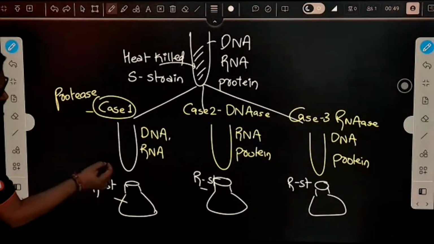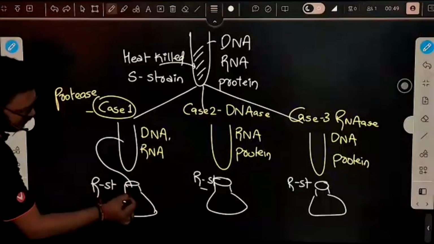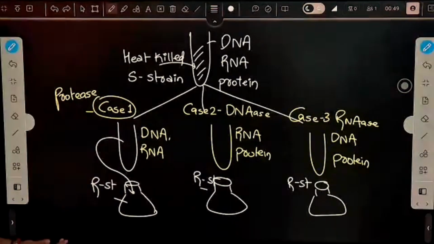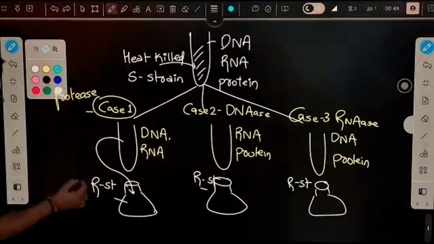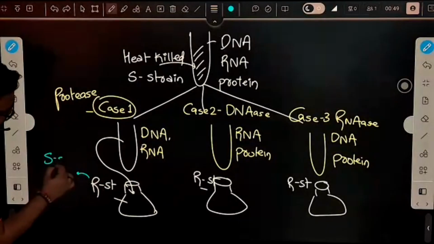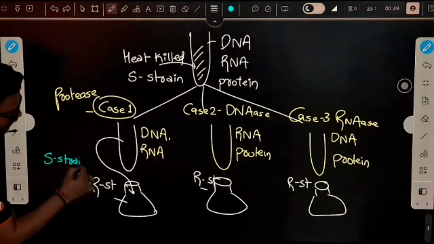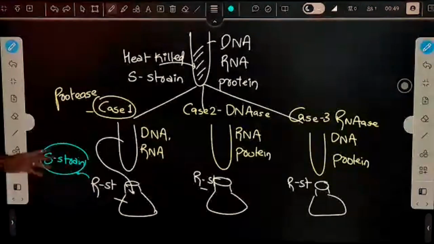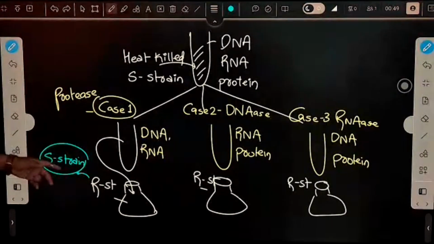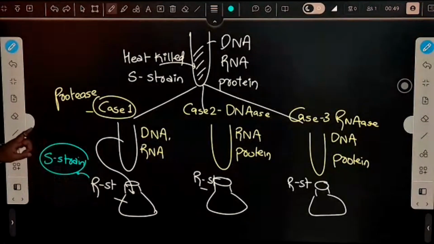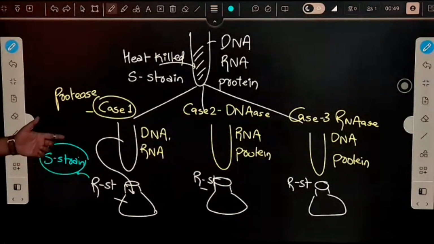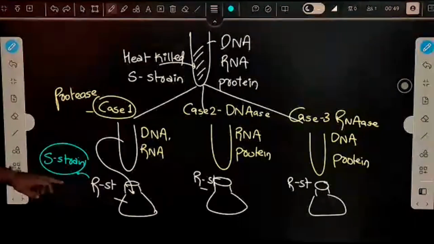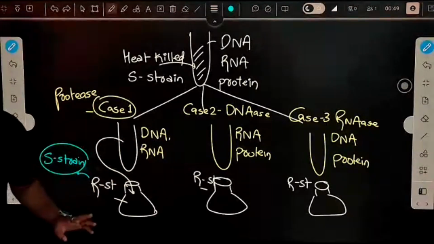So in case 1, I added all the content of this into this conical flask. What happened? After some time, these R strains modified into S strain. This gives an idea that protein is not the genetic material, or rather the transforming principle was not protein. If protein was the transforming principle, this would not have happened. So either it is DNA or RNA.